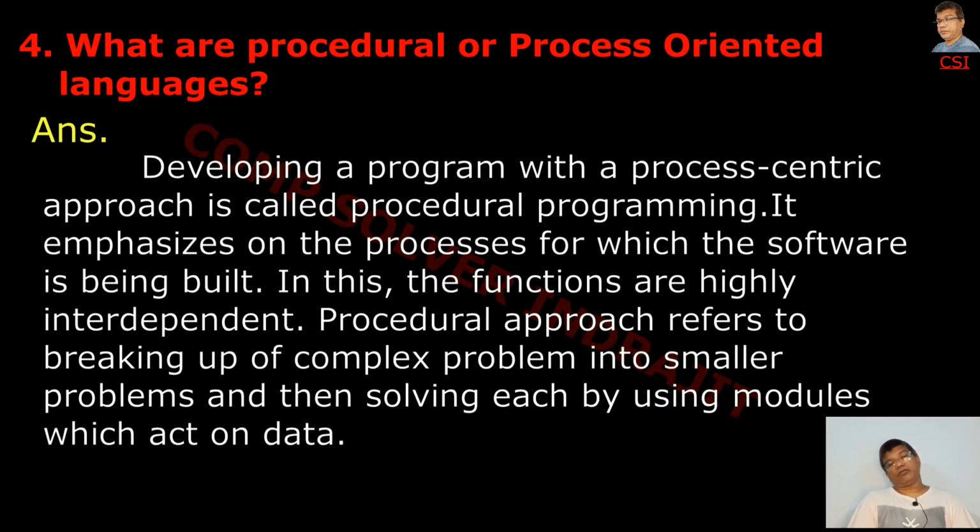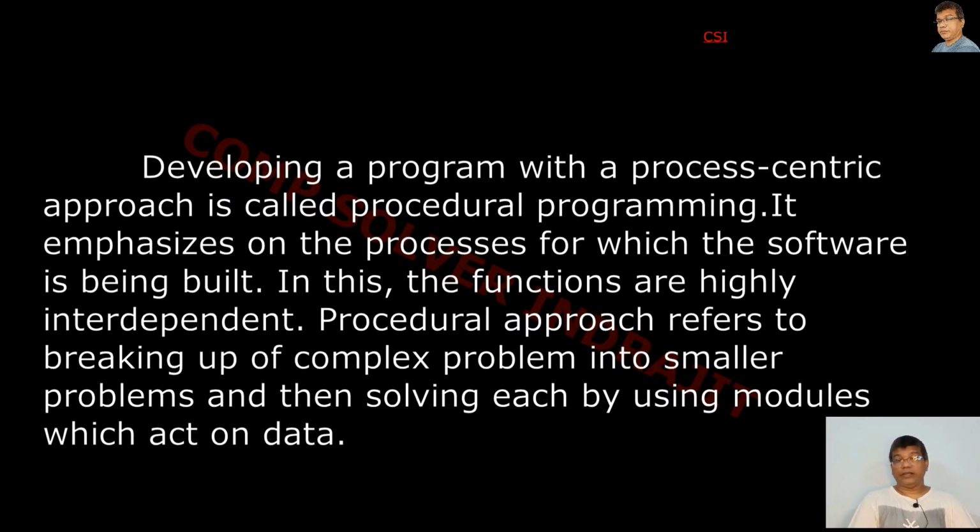In this, the functions are highly interdependent. Procedural approach refers to breaking up of a complex problem into similar smaller problems and then solving each by using modules which act on data.